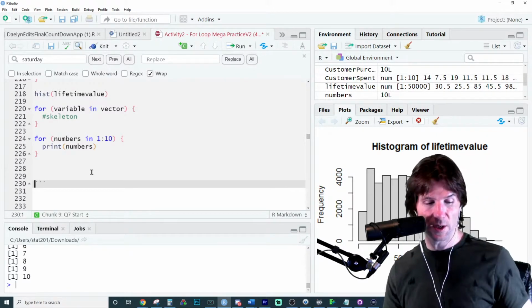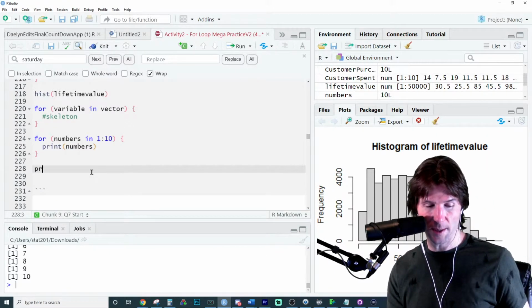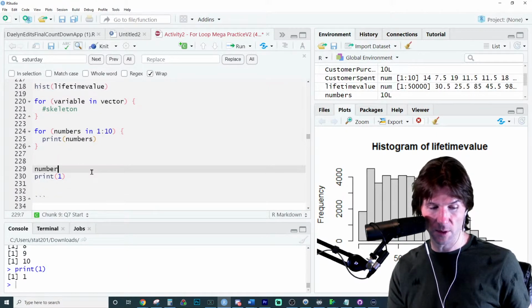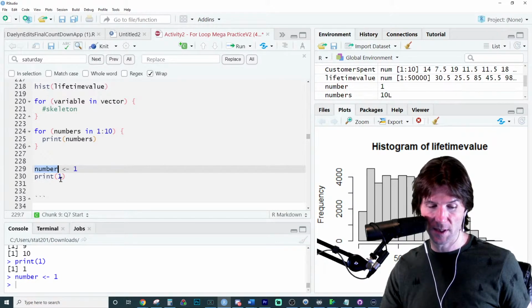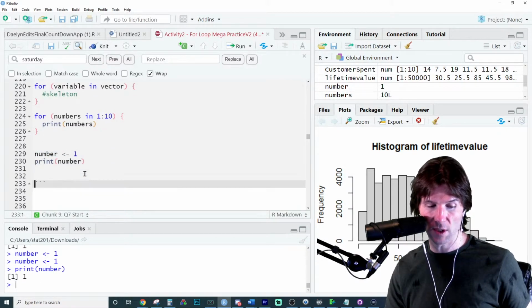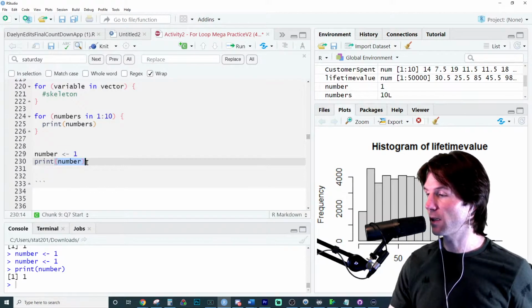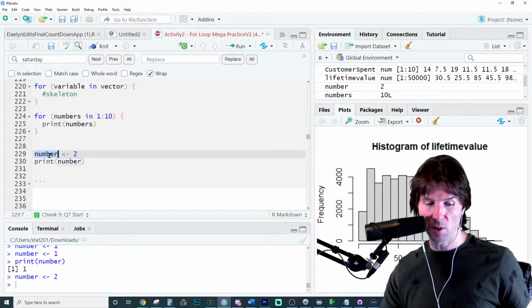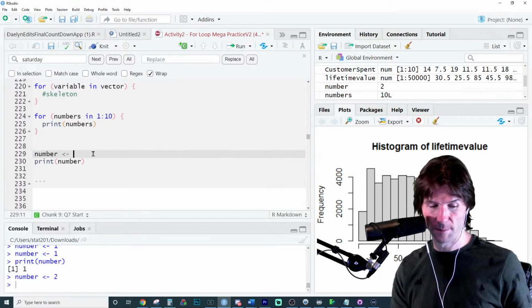What I was going to have us do is I was going to have us go down here. I was going to do it in more steps. I was going to go to print 1, and then we could go down here and say number save into 1. And then this right here, we could replace this, showing that we can just use that as a placeholder. And then this is identified as the skeleton, because now we have a placeholder. So this would be the variable. And whatever values this goes through is the vector.